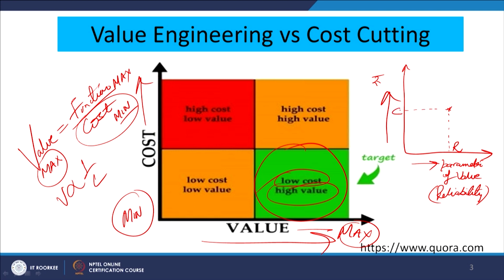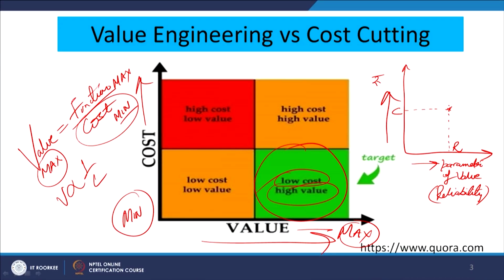Now, what must be our target as a value engineer? What must we do as a value engineer? As a value engineer, we will try to move this point, but in which direction? We can't come in this direction. We do not want to reduce the reliability. We also do not want to move in this direction, reducing the cost for the same reliability. Our target will be in this domain, where we want to increase the reliability. Reliability is increasing in this direction, and at the same time the cost can also be reduced.